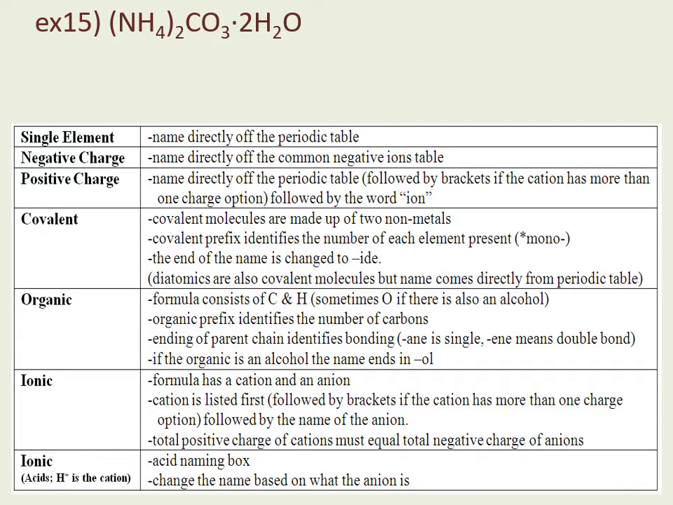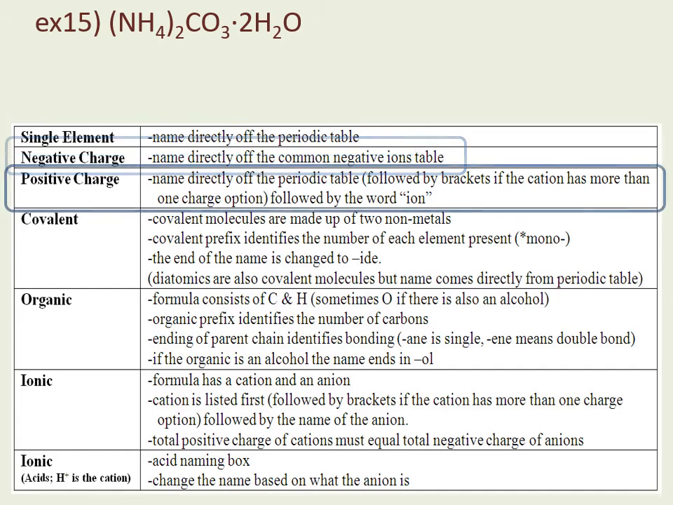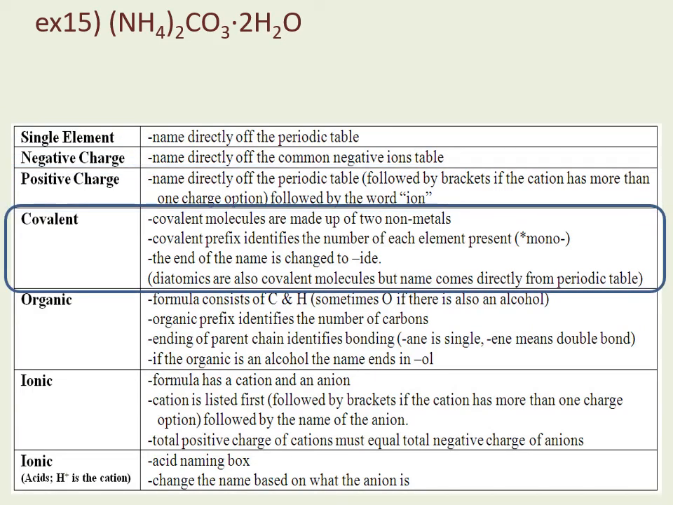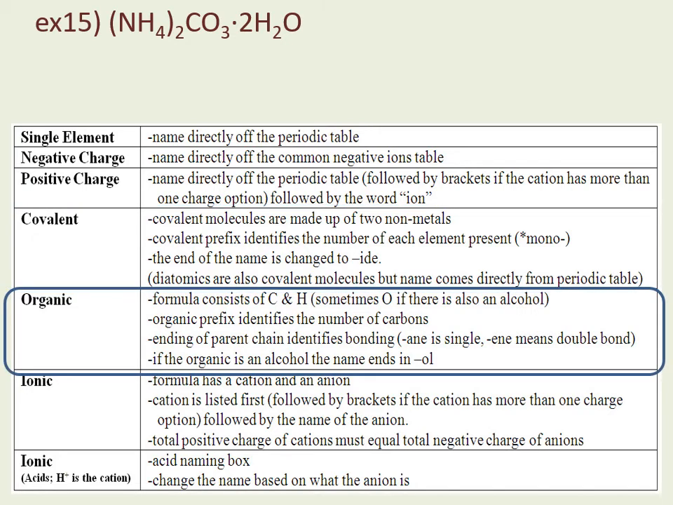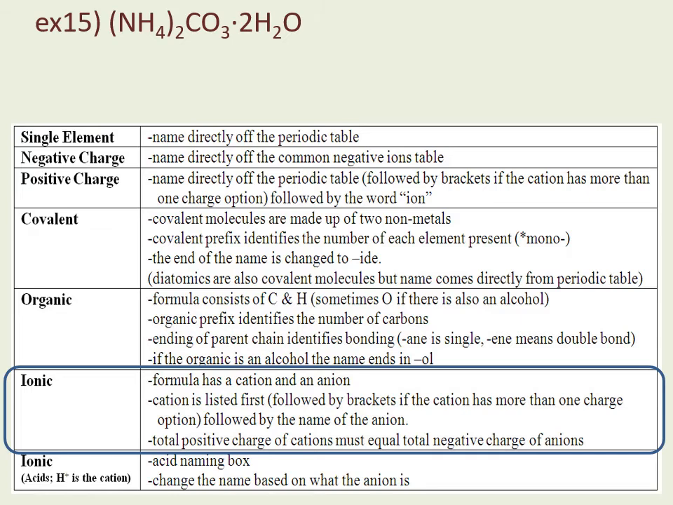Example 15, (NH4)2CO3·2H2O. Oh, definitely not a single element. I don't have a negative charge or a positive charge. Definitely not covalent because we have way more than 2 elements. Organic, well, it does have carbon, but we have a lot more than carbon, hydrogen, and oxygen there, which is the extent of the organic molecules we will be dealing with in this course. Ionic, it has to be. And it's not an acid because it's not H plus mixed with a negative. We got a lot more going on there.